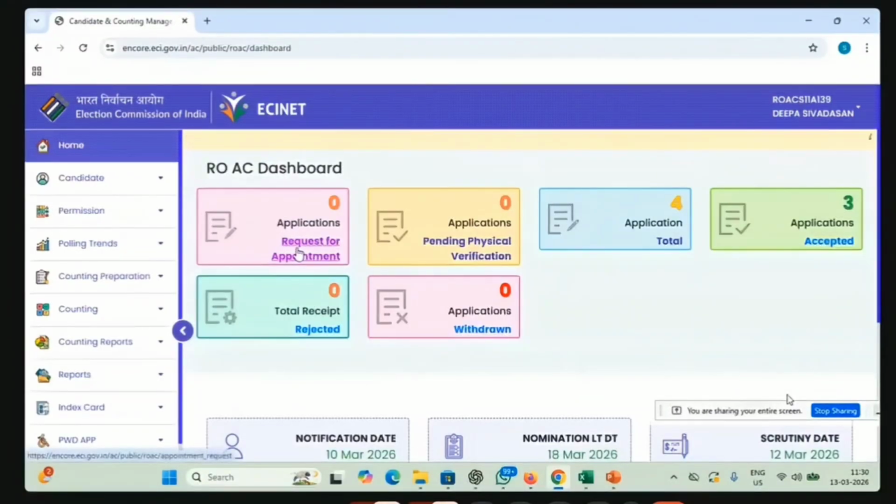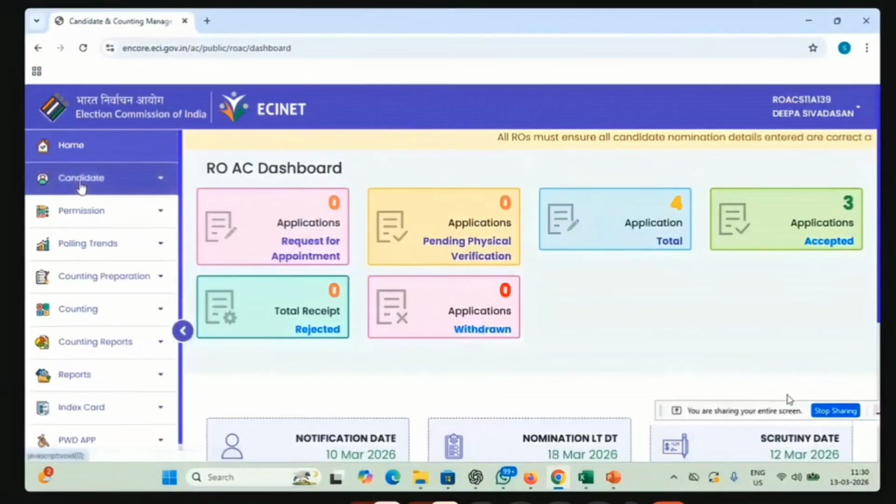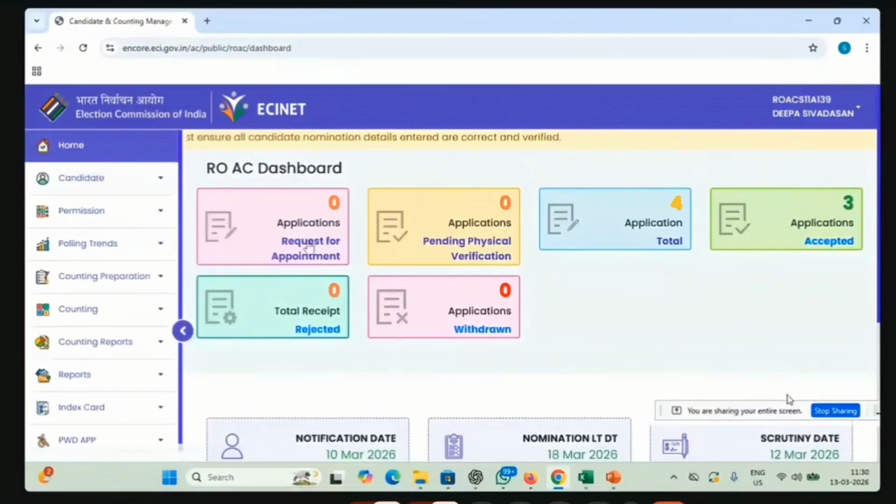This is where I said earlier that sometimes there will be a request for appointment in the case of online nominations. Nobody will look into this and they will process everything, and this will become pending towards the last. We cannot look at it like that. So every day we have to check whether any appointment request has come to the RO login.